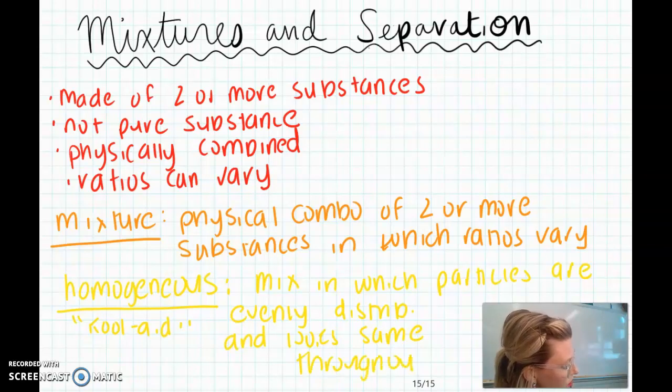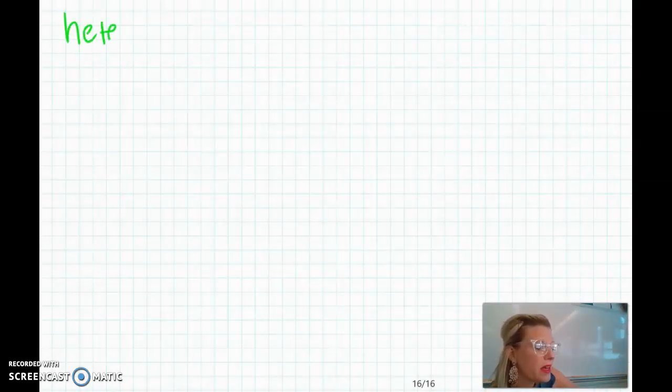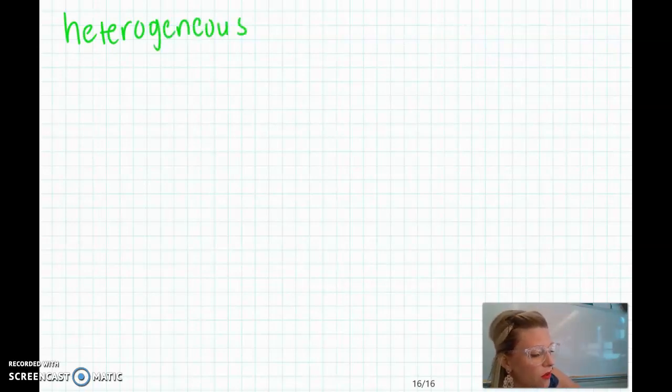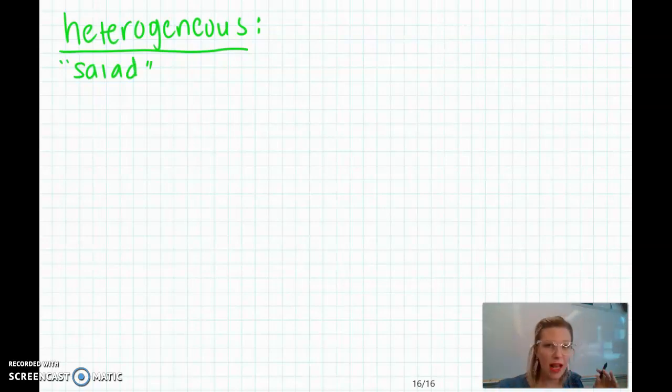Okay, perfect. And you can also think of the word uniform here for homogeneous. So it's uniform throughout. Now let's take a look at what it means to be a heterogeneous mixture. An example of a heterogeneous mixture would be a salad. And what makes that heterogeneous?